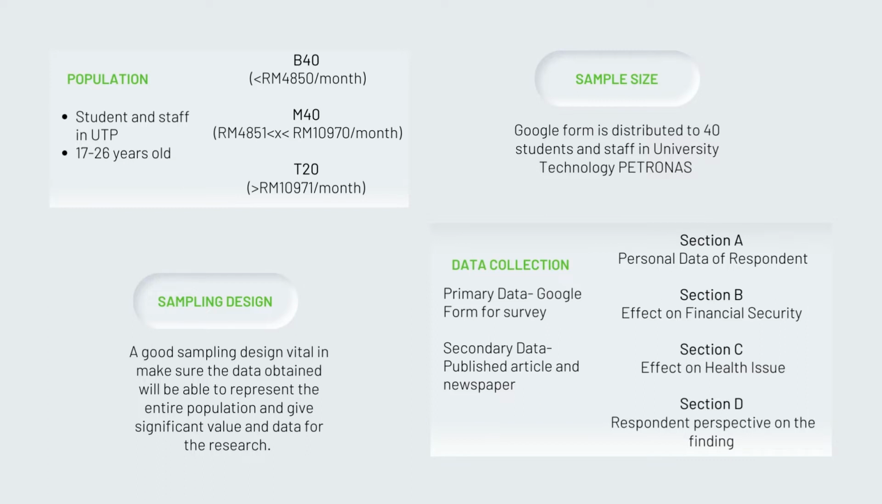For Section A, the personal data of respondents is collected to categorize them into three main groups according to their household income. Besides, Section B of the survey is regarding the effect of climate change on financial security, while Section C is regarding the effect of climate change on health issues. The last section, Section D, consists of research questions to ask the opinion of the respondents about their perspective on the findings topic.